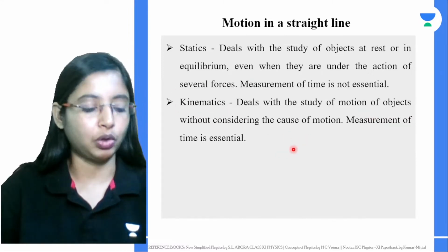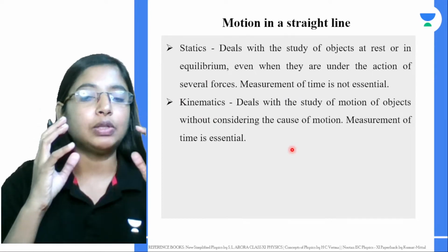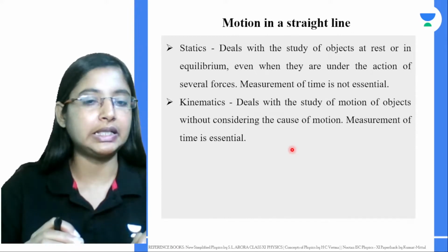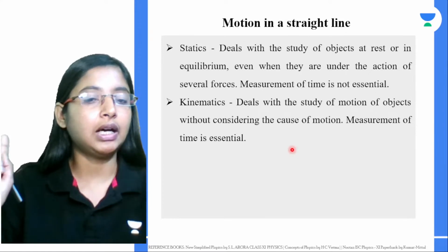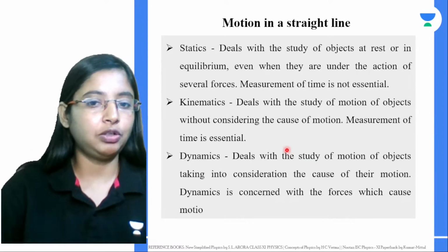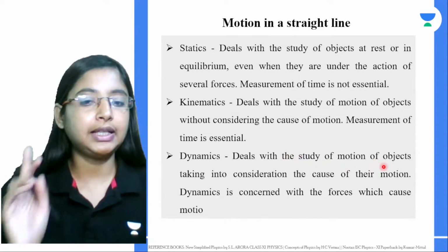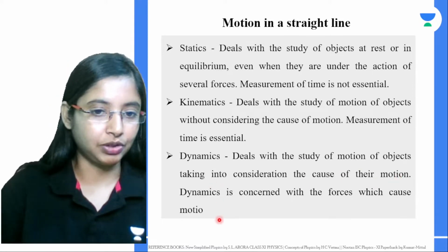That is your unit 2. Whatever we are learning over here is that we are just focusing on an object that's in motion. Here time becomes extremely essential. Dynamics is the unit that we are covering in the class on the Unacademy platform. If an object is in motion and you take into consideration the cause for this motion, then dynamics comes into the picture.